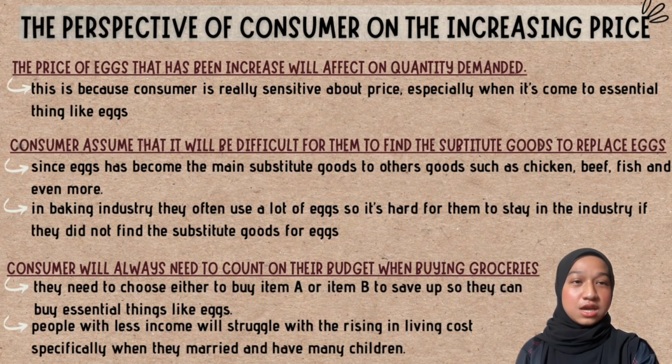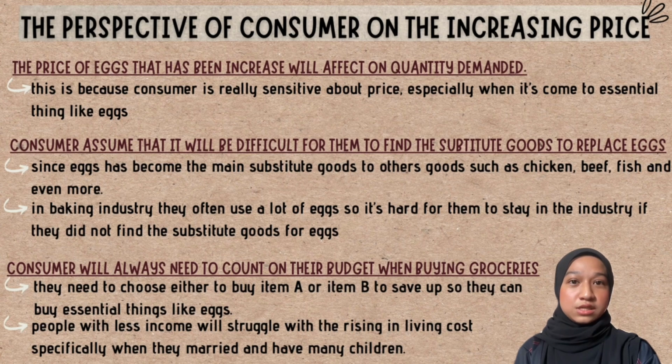Like B40, they earn less than RM4,850 a month. This is the reason why I see it's difficult for them, because they must struggle with rising living costs, especially when they are married with a lot of children. In this era, all other total expenditure has increased by 5%. Due to that, there is concern not only about eggs, but other expenses too.